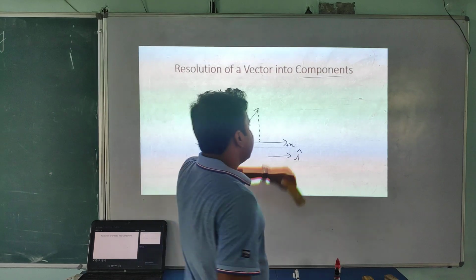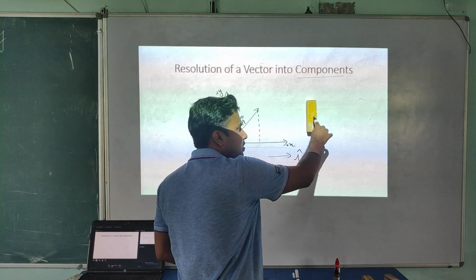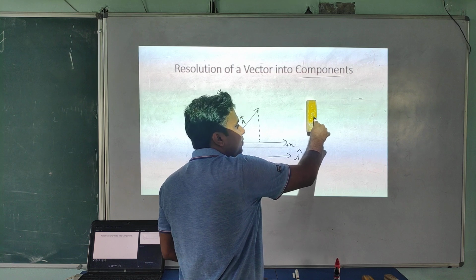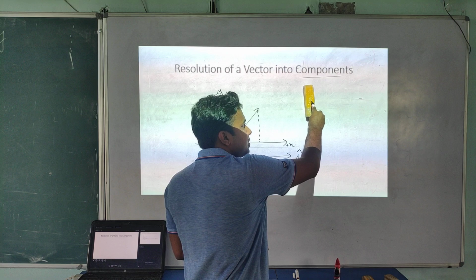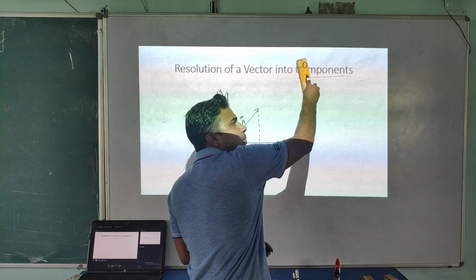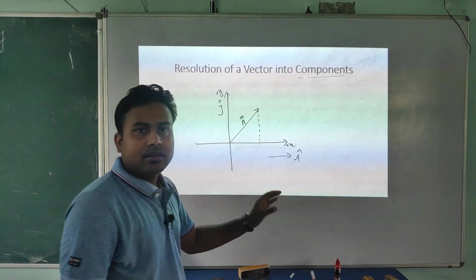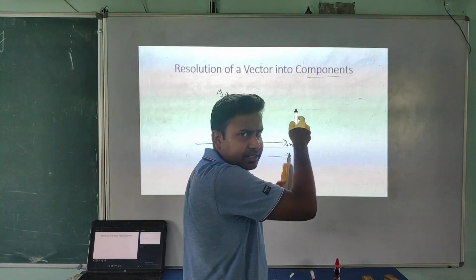Look at this. If I am applying a force on this duster, try to understand. Using this marker, if I apply a force, it starts moving in the upward direction. Why is it moving in the upward direction? This one, the force is a vector quantity.